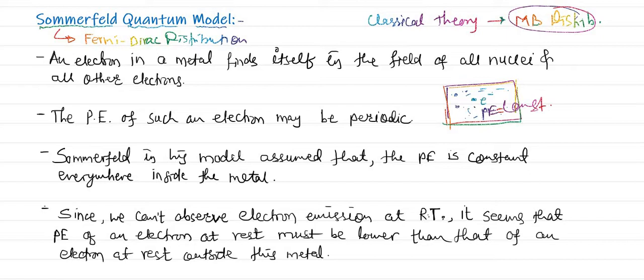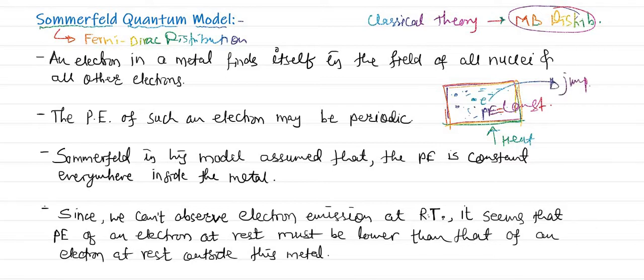Now if I am talking about a metal surface, let us consider this is the metal surface, and here we are saying that the potential energy is constant. But when we observe the emission process carefully, we know that until and unless I supply heat energy to this metal, the electron is not able to jump outside the metal.